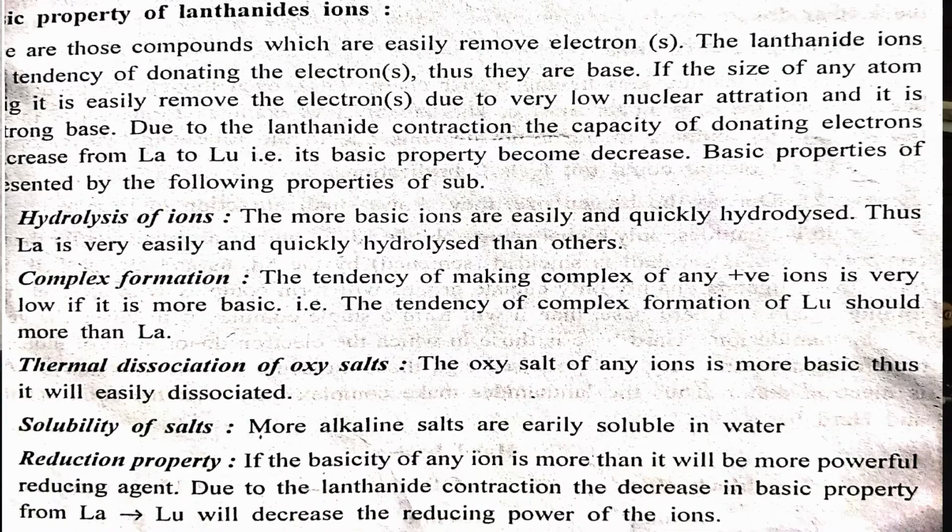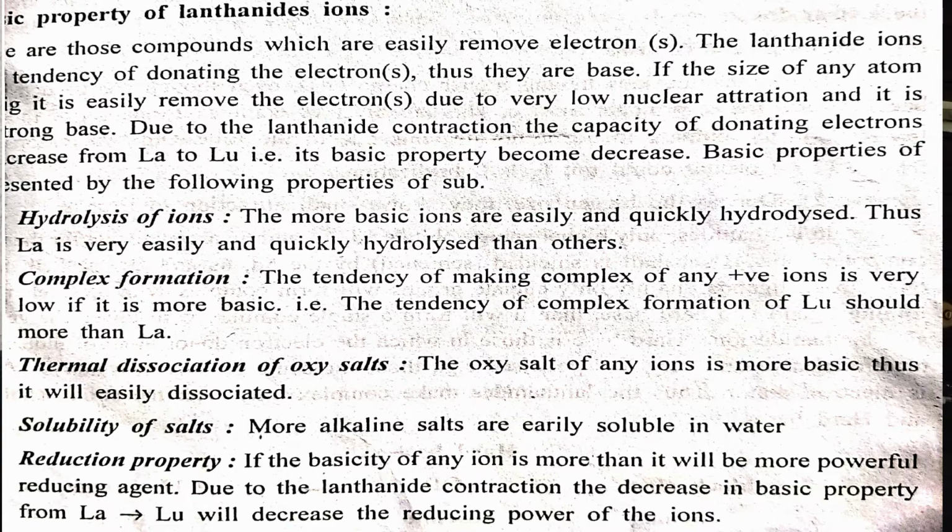Now we are going to discuss the basic property of lanthanide elements. As we move from lanthanum to lutetium, atomic radii goes on decreasing, and therefore as lanthanum is largest in size and lutetium smallest in size, the hydroxide of lanthanum is a strong base, while the hydroxide of lutetium is a weak base. The more basic ions are easily and quickly hydrolyzed. Thus, lanthanum is hydrolyzed more easily and quickly than other ions.